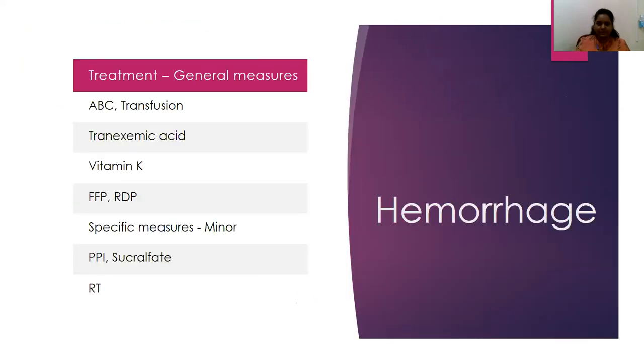The mainstay of management here, first, is the general measures, that is looking at the cause and making sure the airway, breathing, and circulation are maintained. If required, transfusion. Certain patients with coagulation disorders, start on FFP and vitamin K. If it is a rectal involvement, then you look at sucralfate enemas. If it's the GI tract, mainly stomach ulcers or a stomach-infiltrating carcinoma, there you can consider starting a PPI or a sucralfate syrup.